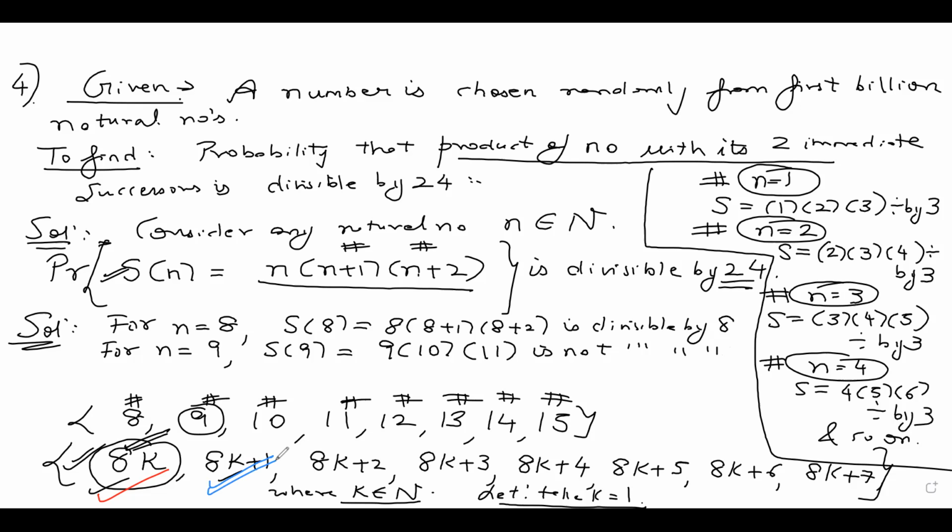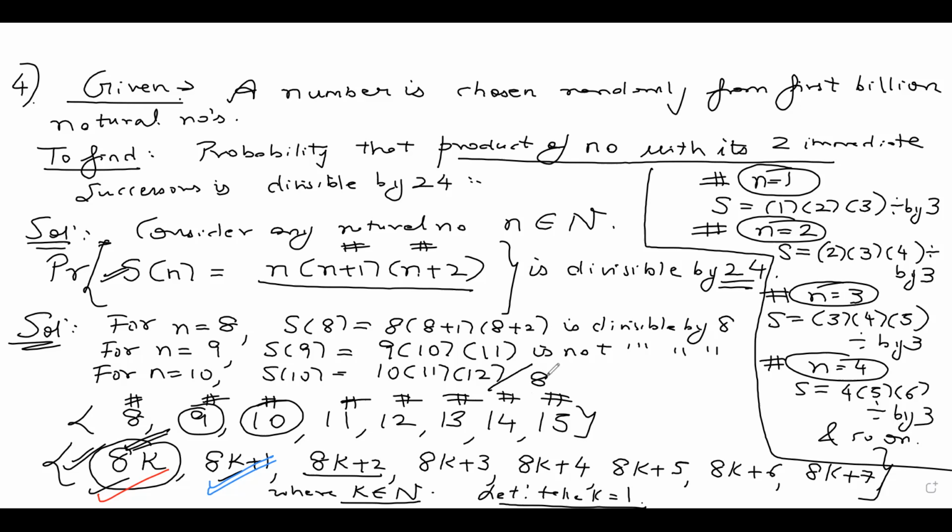Let me now put n as 10. 10 is nothing but 8k plus 2 form. So for n equal to 10, S of 10 will be 10 into 10 plus 1, 11 into 10 plus 2, 12. Is this divisible by 8?